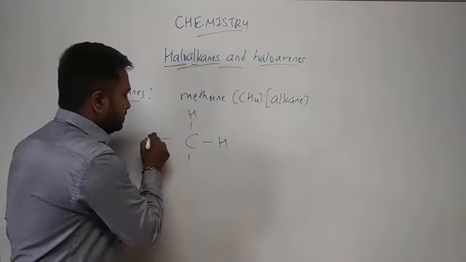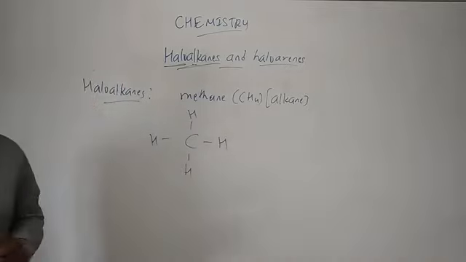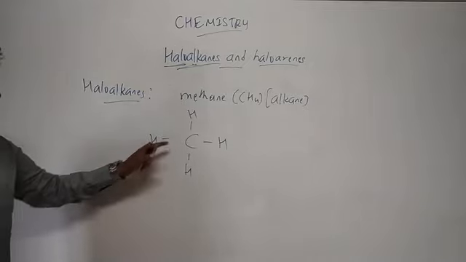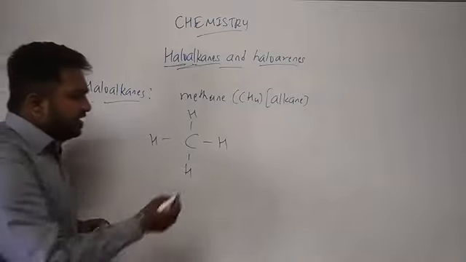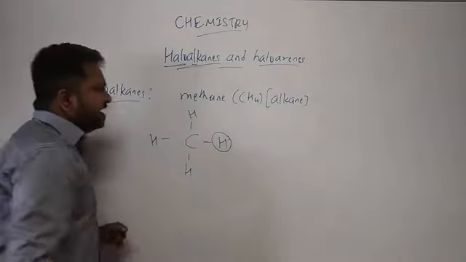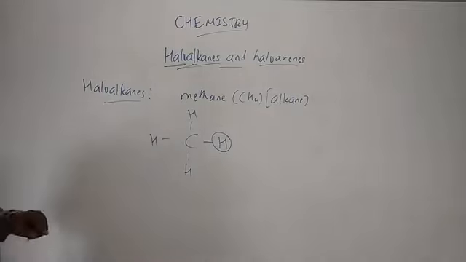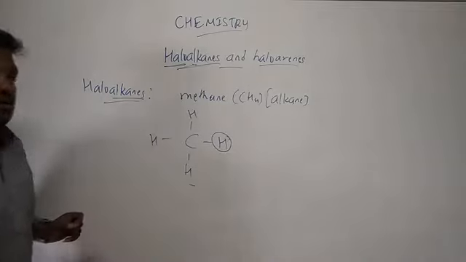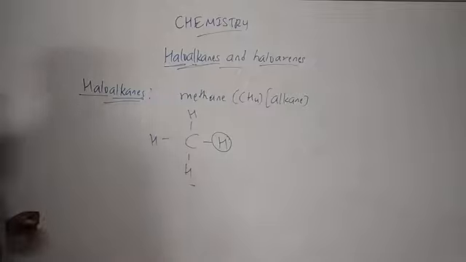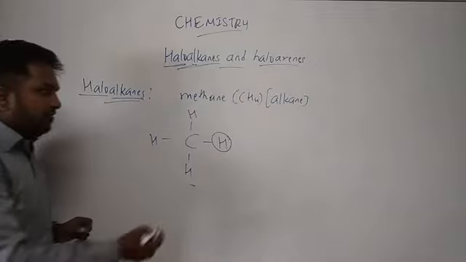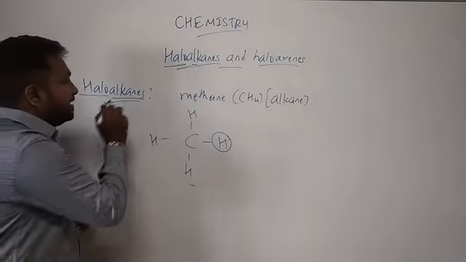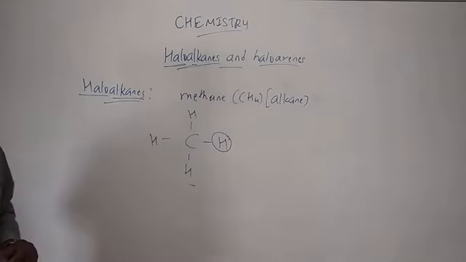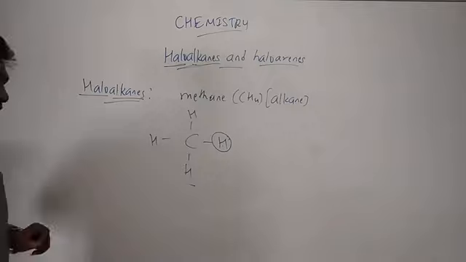This is the simple representation of methane. Carbon which is attached to 4 hydrogen atoms. See, this is an alkane. We need haloalkanes. Haloalkanes means when hydrogen of any alkane is replaced by a halogen, we will get the haloalkane.